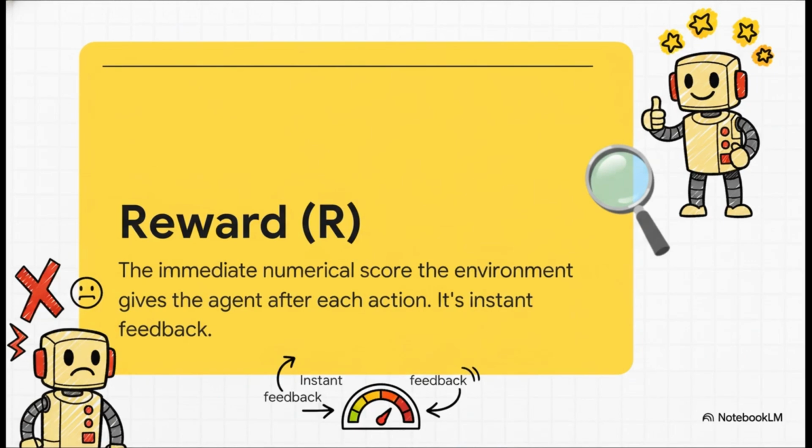So, how does the robot even know if slipping was a good thing or a bad thing? Well, that's where the reward comes in. It's just a number, a score, that the environment gives the agent right after it moves.